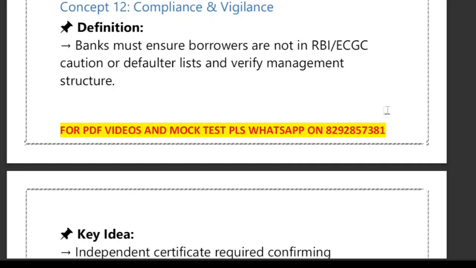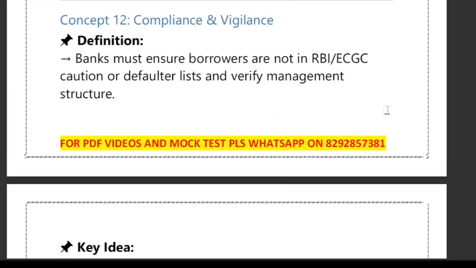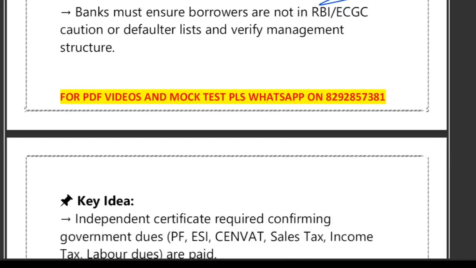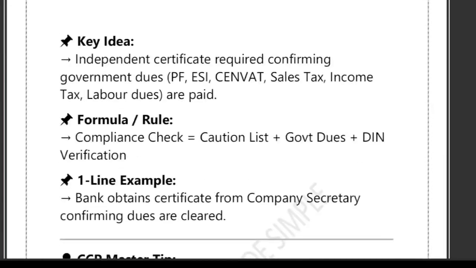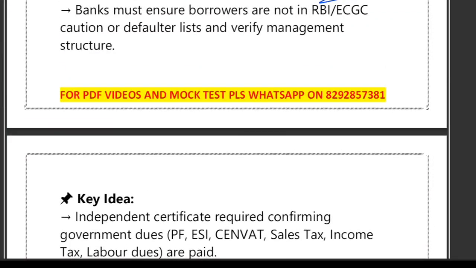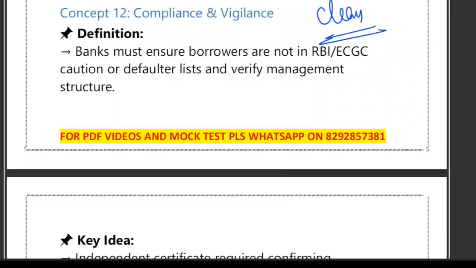We are talking about compliance and vigilance. So what does it mean? It means that the bank must make sure that the borrower is clean from a legal and regulatory point of view. It includes confirming that the customer is not listed on the RBI caution list, or the ECGC caution list, or a defaulter list. That is what we mean by compliance and vigilance.